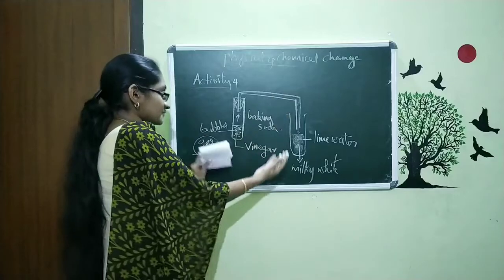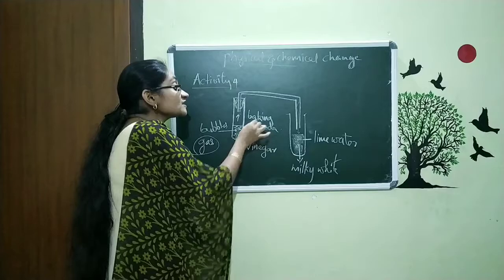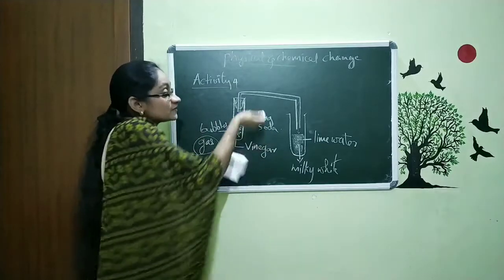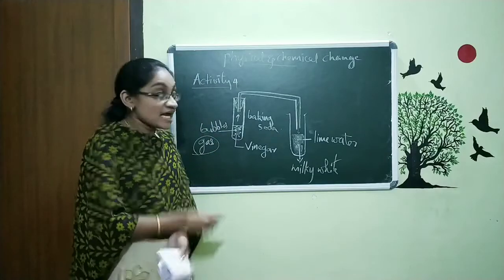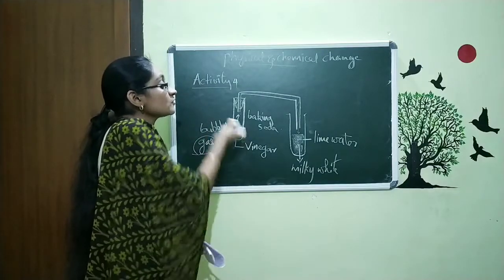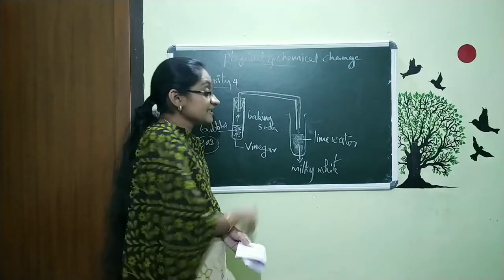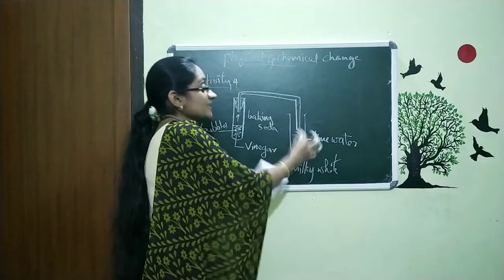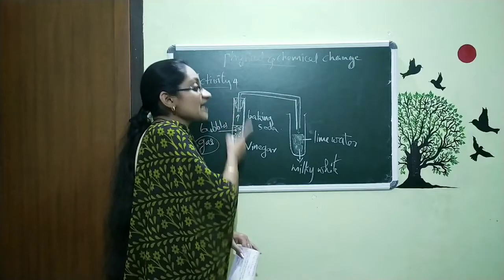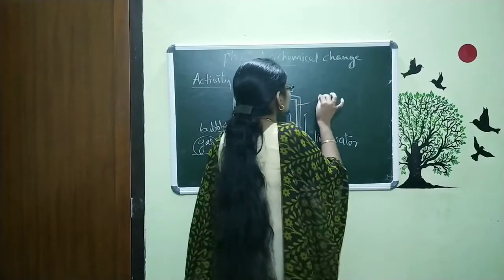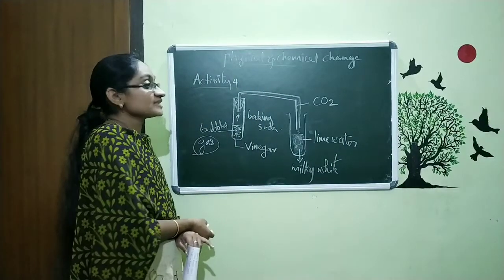Actually, in this experiment, two reactions take place. The first reaction is between the baking soda and vinegar. Because of this reaction, they produce a certain type of gas. To identify what type of gas they produce, we selected lime water, and there we get some milky white substance produced. The gas produced is nothing but carbon dioxide, CO2.